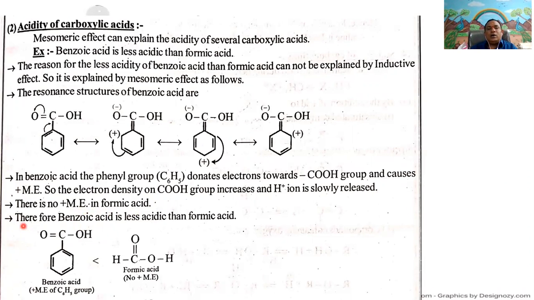Therefore, benzoic acid is less acidic than formic acid due to the electron releasing nature of the phenyl group. The electron density on the carboxylic group increases, so it can lose the proton slowly. Therefore, benzoic acid is a weaker acid than formic acid.